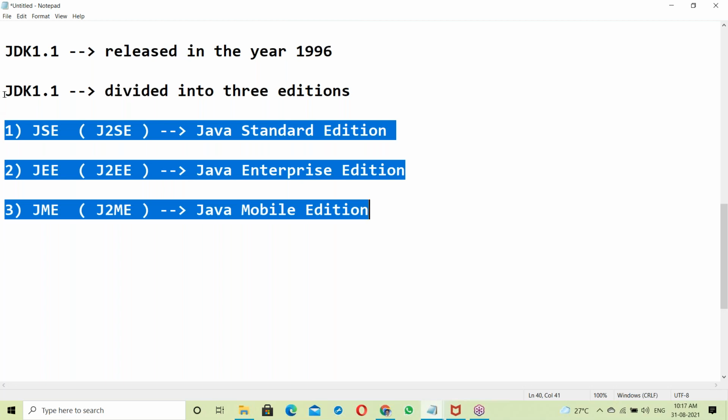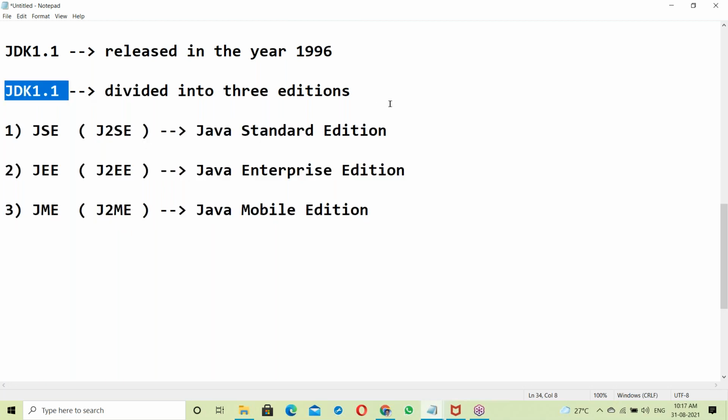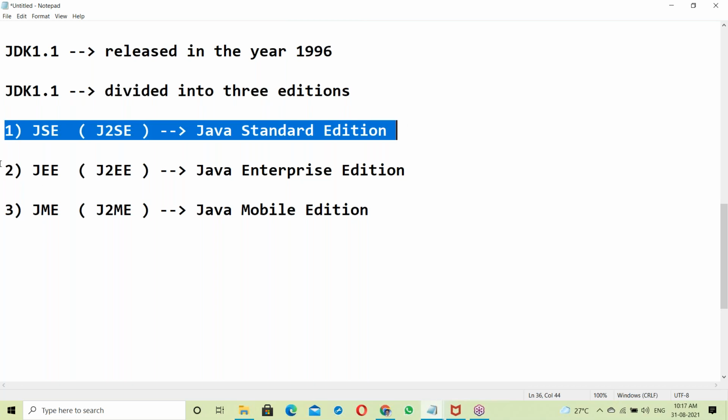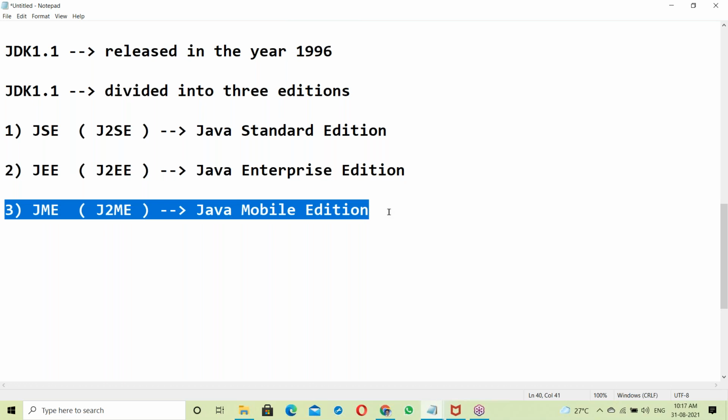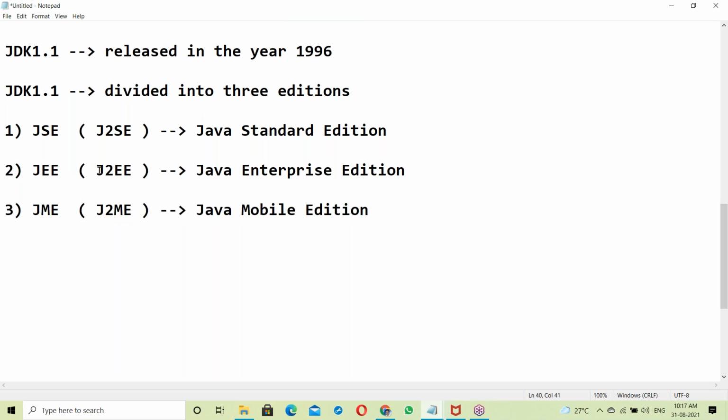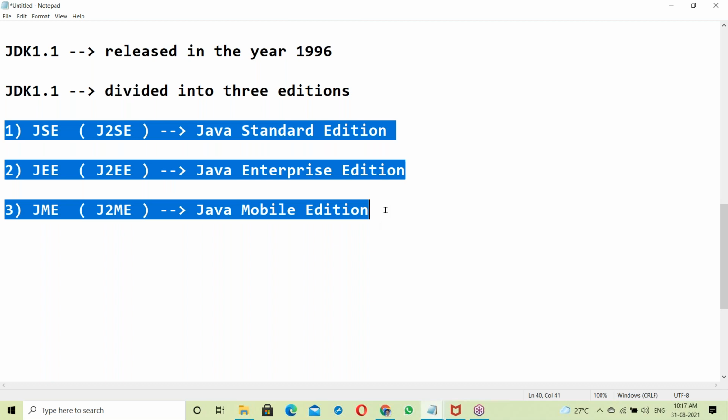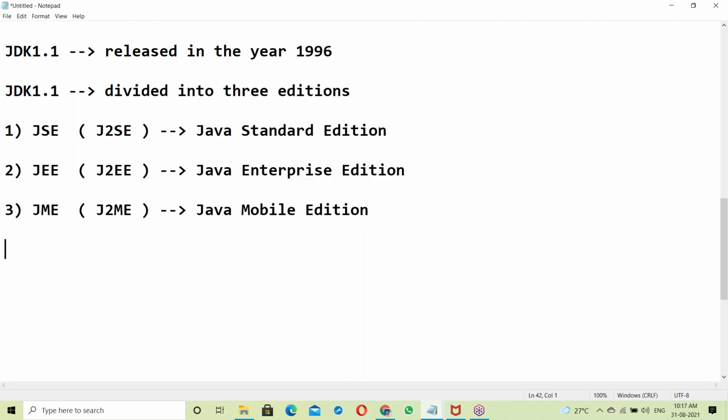So JDK 1.1 was divided into three editions here. First, Java Standard Edition. Next, Java Enterprise Edition. Next, Java Mobile Edition. Initially only three editions. After that, the next JDK, 1.2, was released.